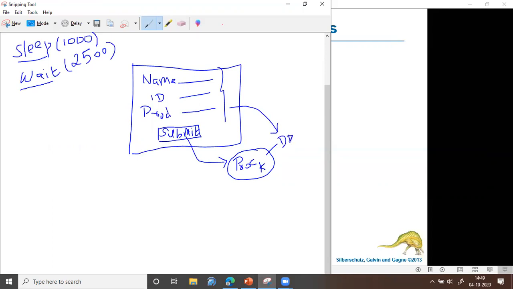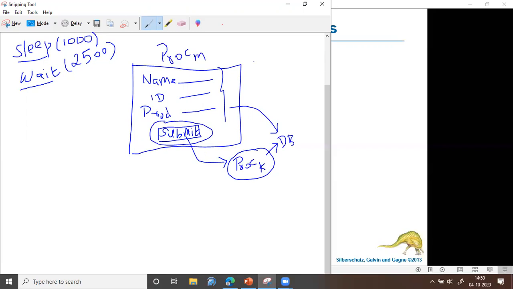Now there are two processes that were running in the system. This is one process, say we call this the main process, so I'll call it process M. So this is process M and this is process K. But process M will be waiting for which event? Process M will be waiting for the event submit. Until submit is clicked, process M will not call process K.